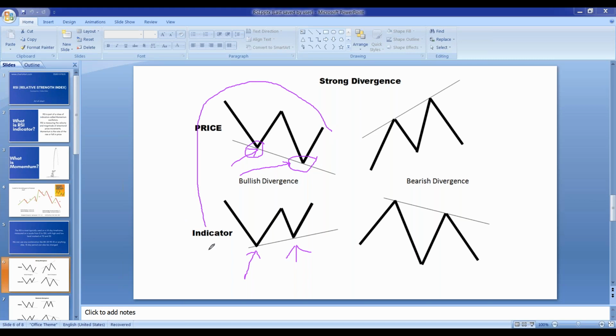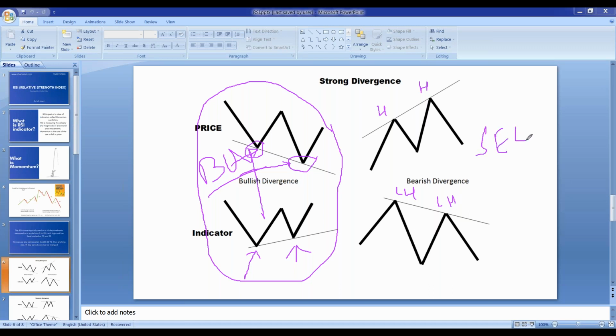If this combination is happening, it's a buy. Stock is in a buy. Now in the case of divergence for the sell entry, the stock is making a higher high and RSI is making a lower high. If this is happening, this is a case of sell. Understand this picture and please keep this picture in your mind.